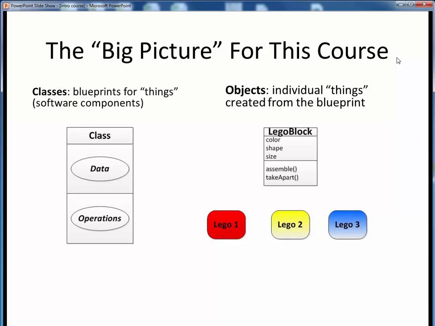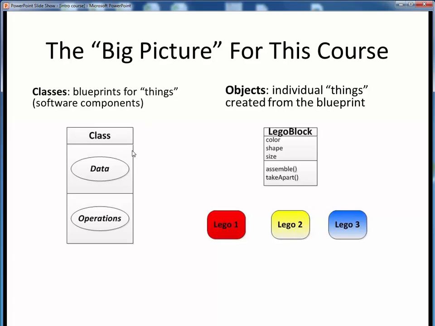In a sense, this class is all about learning how to create software Lego building blocks, just like the ones many of us had as kids. In object-oriented programming, we have these 2 dual core ideas of classes and objects. Classes are like templates or blueprints for some real-world things. They're descriptions for reusable software components.